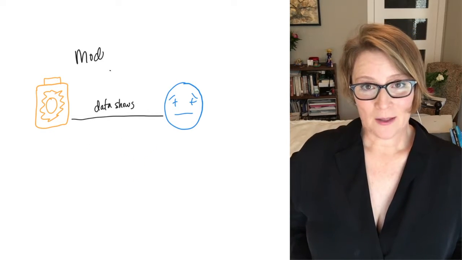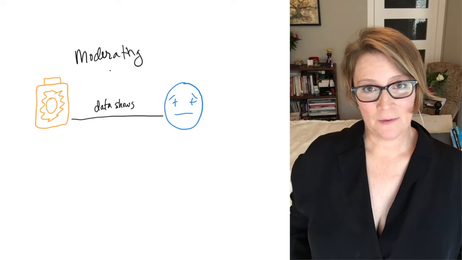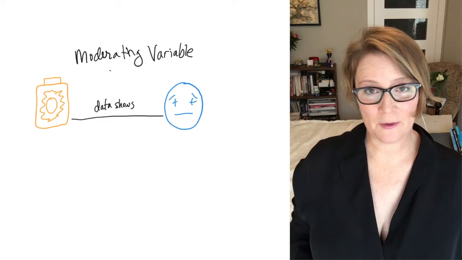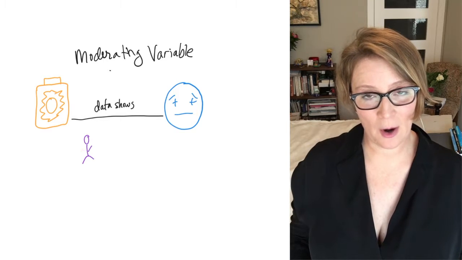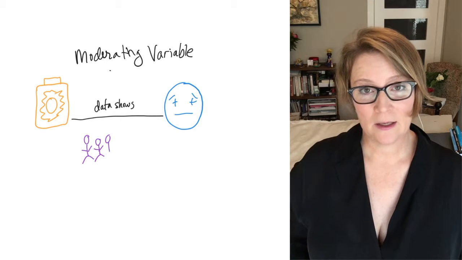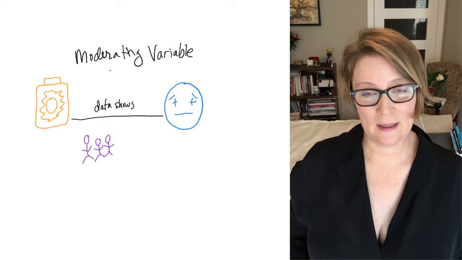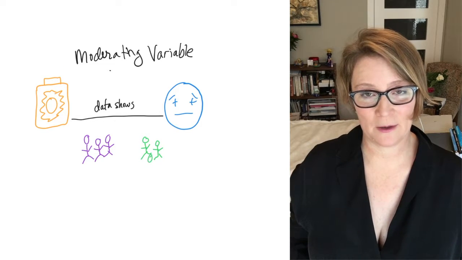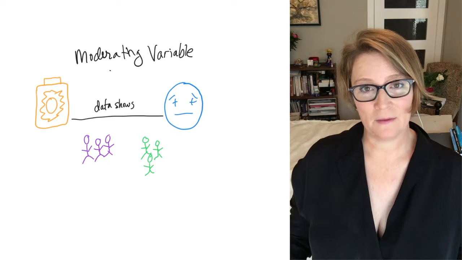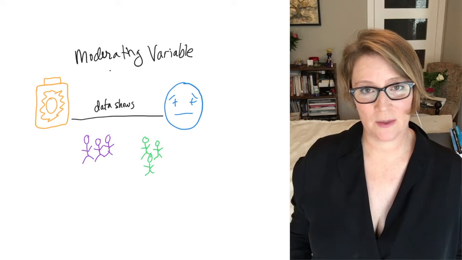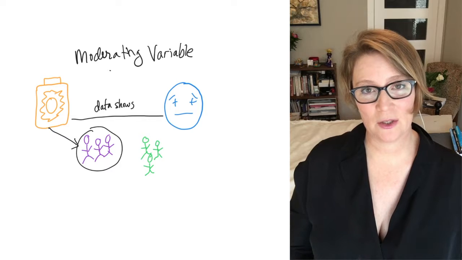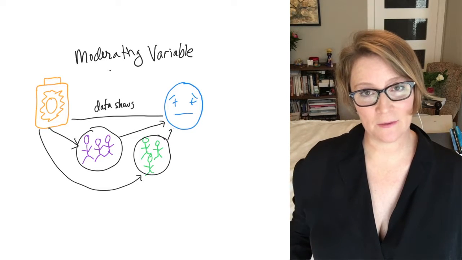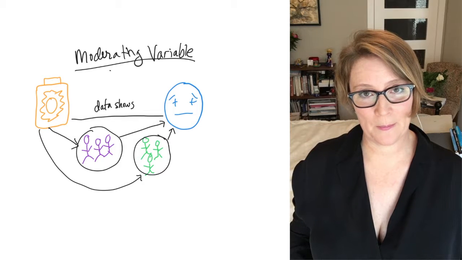Finally, it is possible that sunscreen acts differently for different types of people. For example, people with different types of pigment in their skin probably respond differently to how sunscreen affects the rates of getting cancer. This is called a moderating factor. This moderating factor changes the relationship status. It changes the way that the sunscreen is related to cancer. The relationship is different for different people.